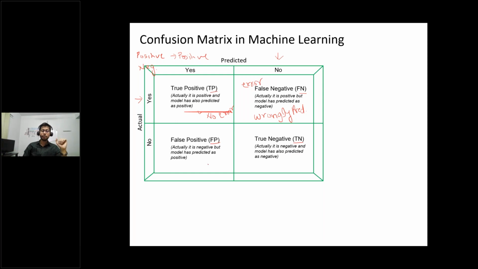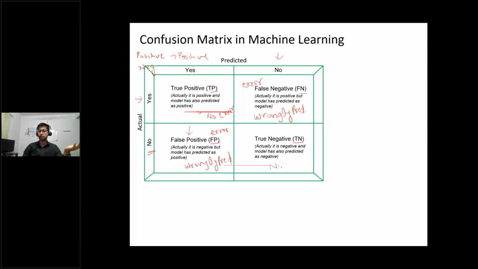And then coming here, false positive. False positive means actually it is negative, but the model is predicting positive. So wrongly predicted as positive, a wrong prediction. So this is also known as error. And then this is true negative, meaning actually it is negative and the model has also predicted negative.